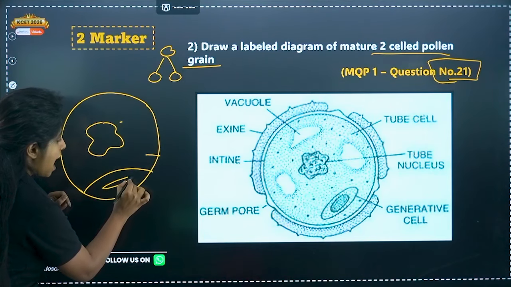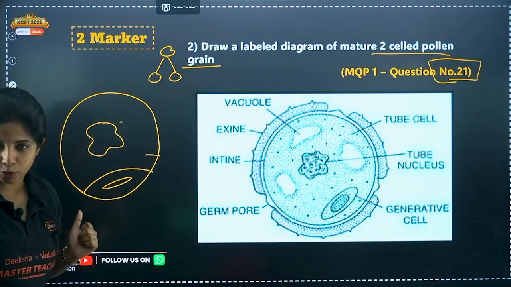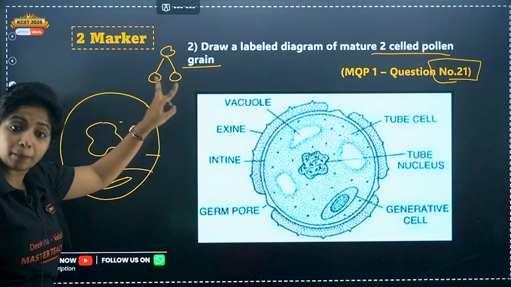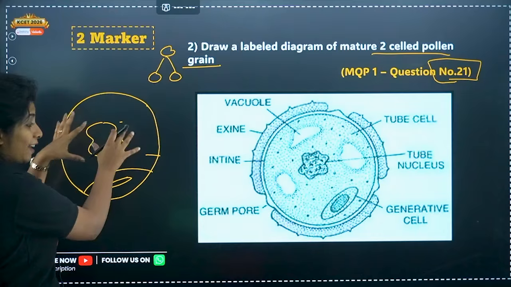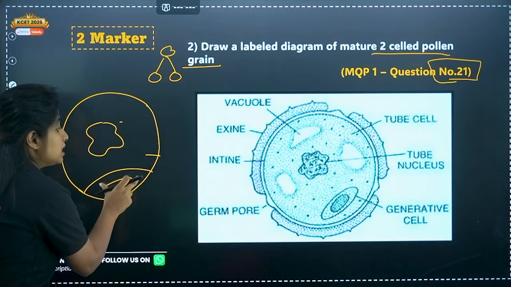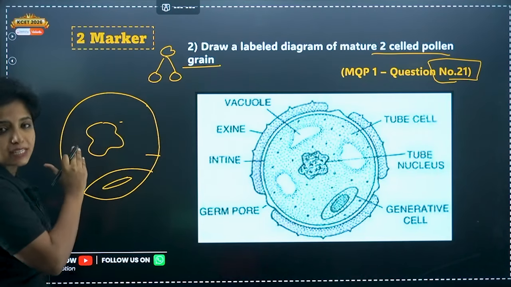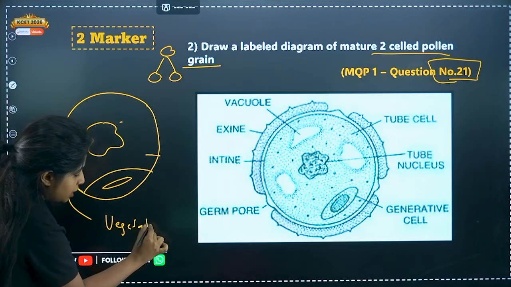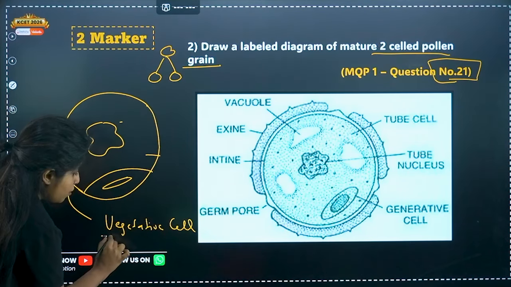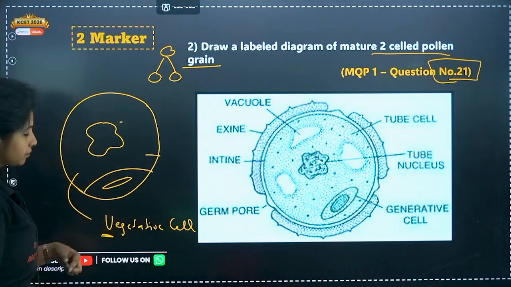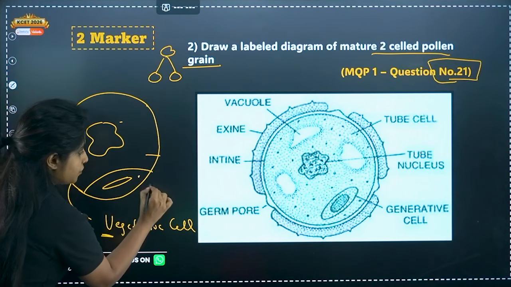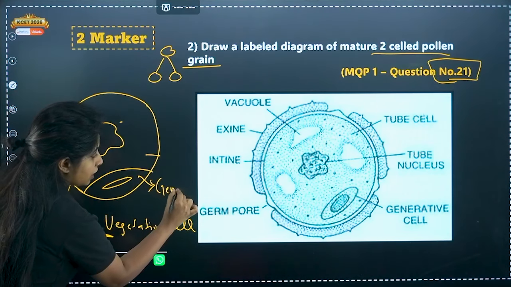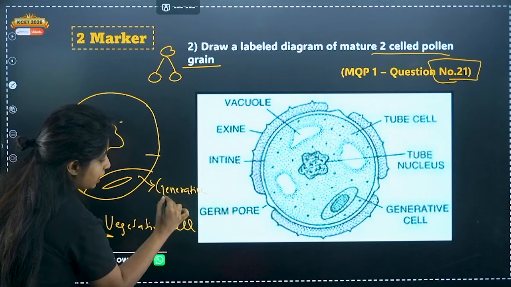This other cell has a different nucleus as well. So it should have formed two separate cells, but that is not happening. It is actually forming two separate cells, but this cell is in the cytoplasm of the bigger cell. What do you call the bigger cell? Vegetative cell. You can remember very big, V for very big. Now this cell which is there, what do you call that? You call that generative cell.